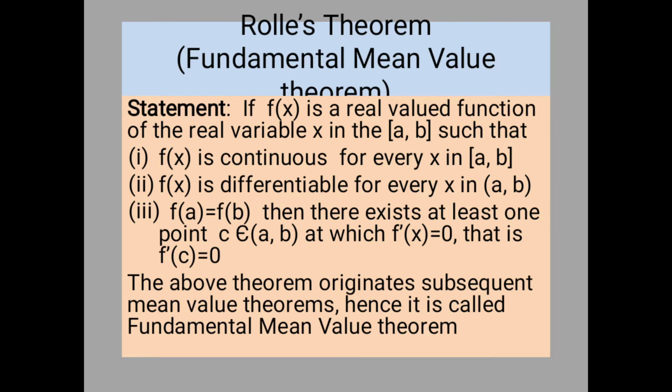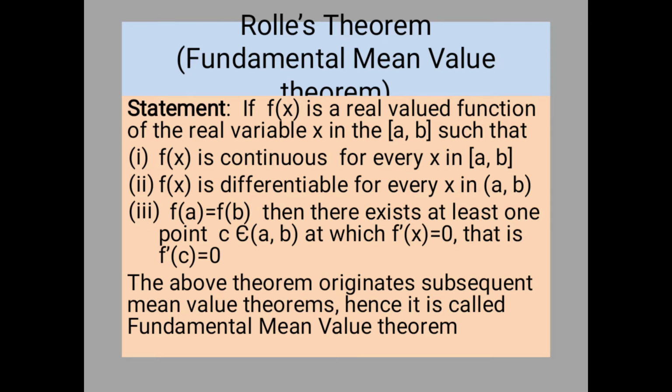I repeat the statement once again. f(x) must be a real valued function defined on the closed interval [a, b], continuous in the closed interval [a, b], differentiable in the open interval (a, b), and the third condition is f(a) must equal f(b). Then the conclusion says there exists a point c such that f'(c) is equal to 0. Of course there may be more than one point, that is why we say at least one point c such that f'(c) is equal to 0.